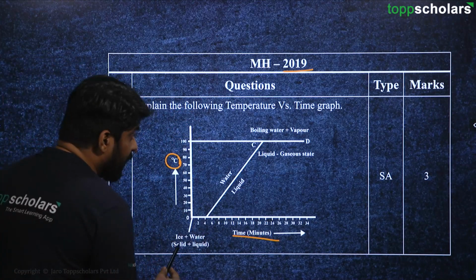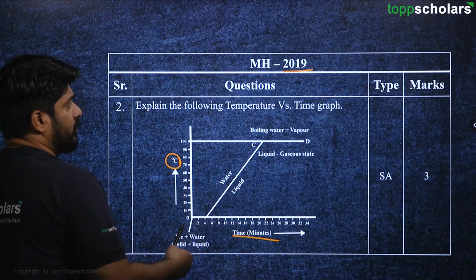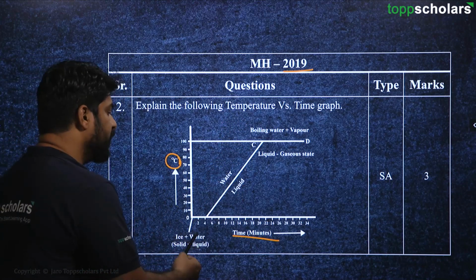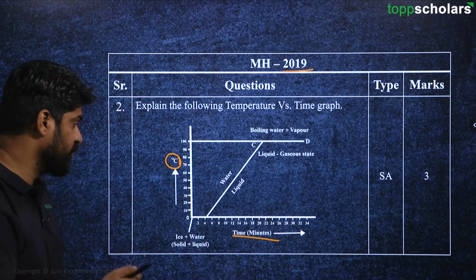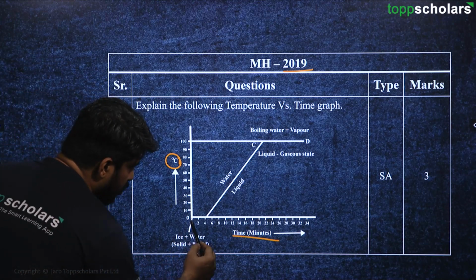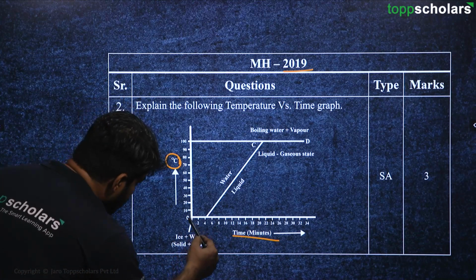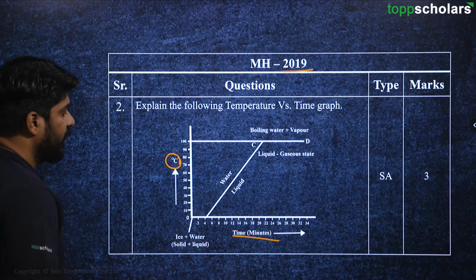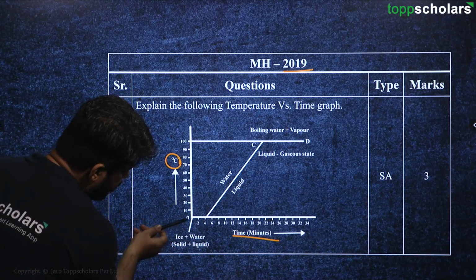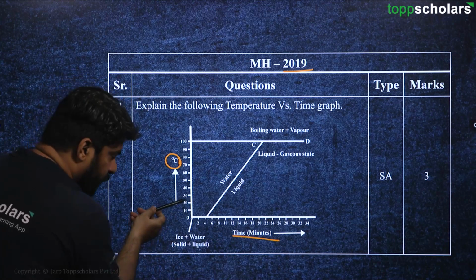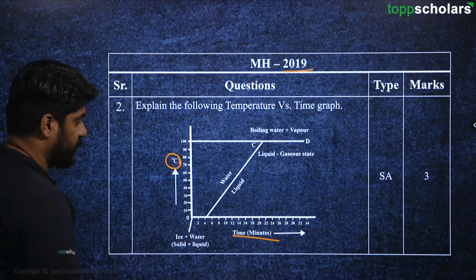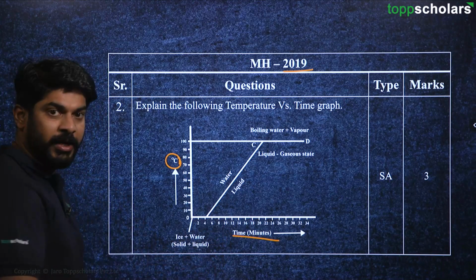We can see here, as the water or let's say the liquid is given some heat, then definitely its temperature increases. Initially the temperature was below 0 degrees, and the graph is over here. So we are in the negative temperatures, let's say minus 10, minus 20.